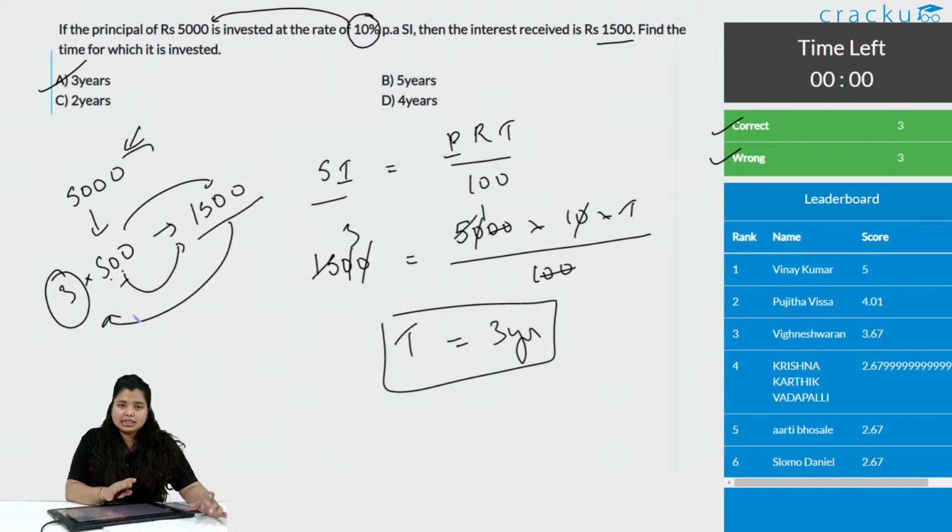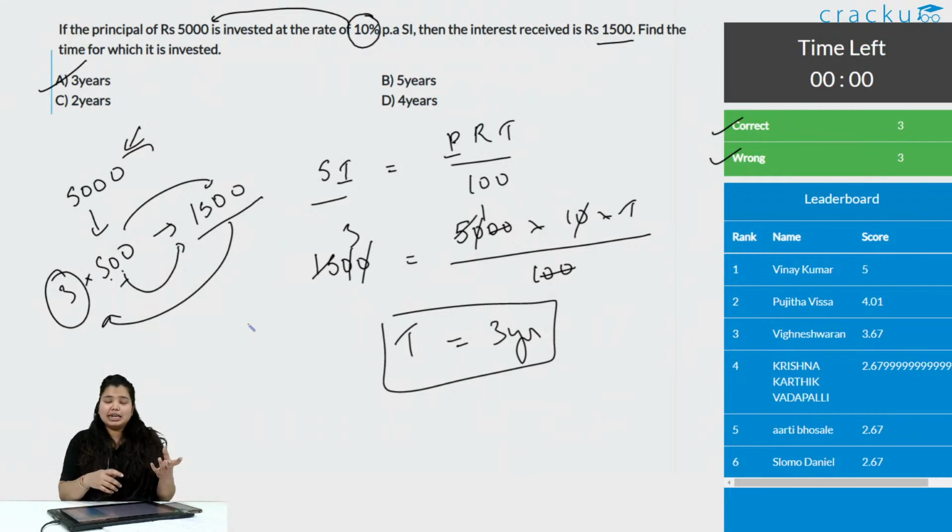So, the interest is calculated simply, there is no compounding. If this would be compound interest, then we need to calculate interest on the interest we got. That is why it is called compound interest, right? Chalo, let us go to the next question.